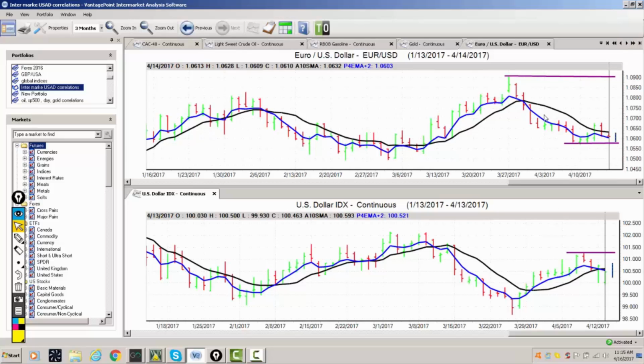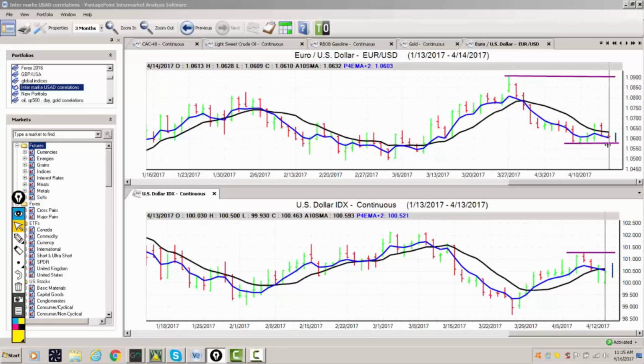Now, when we look at this correlation right now, once again, to the dollar index, we can see that there's a 100% inverse correlation. So if the euro goes down, the US dollar index goes up, and that correlation is about 90%. So this is a correlation we want to keep an eye on. Now next week for the euro, we have heavy support coming in at about the 105.60 area. You can see that we've got what could potentially be a triple bottom, but remember we have the French election coming up and things are going to get very, very choppy.